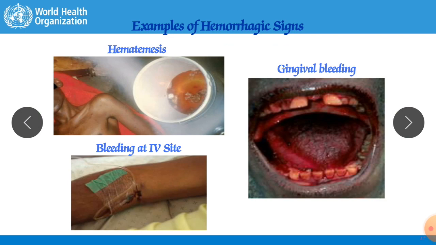Here you can see these are the various conditions, various symptoms that you can see with your naked eyes. Here through the gums lots of bleeding will be there. Here bleeding is there. And here it is a hematemesis, means when the person is vomiting, the blood occurs along with the material he is vomiting, along with the mucus you will see the blood, lots of bleeding. And bleeding at the IV site, when we are giving the drug through IV, at that site also lots of bleeding occurs. Means there is no stoppage of bleeding, no hemostasis, no platelet aggregation occurs.